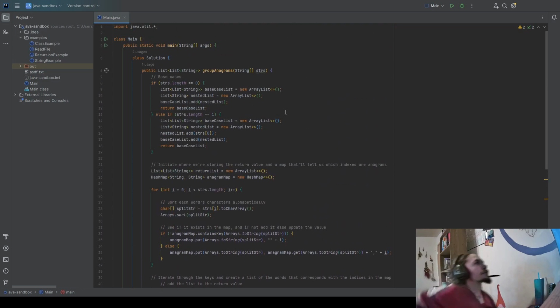First off, we need to figure out what's going to happen with some base cases. Because if it's zero, we don't need to do all this stuff. We know that it's going to be an empty array. So we have if strings length is 0, let's go ahead and create our list of list strings, and it's going to be a new array list. We're going to put one blank nested array inside of it because there has to be something, right?